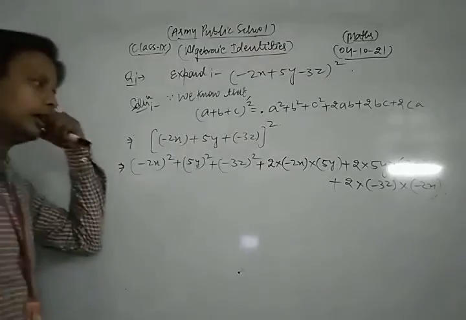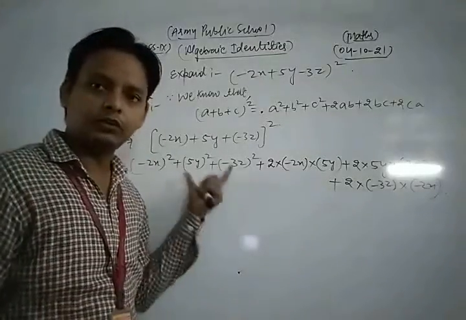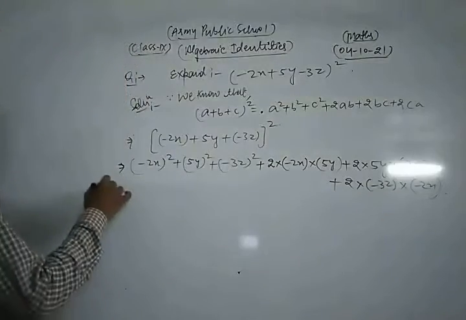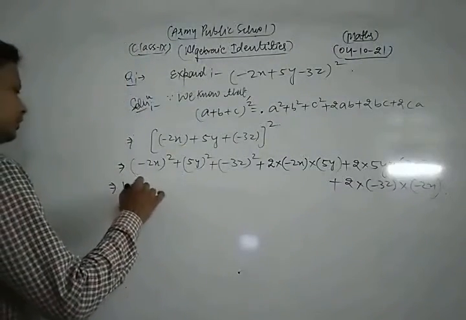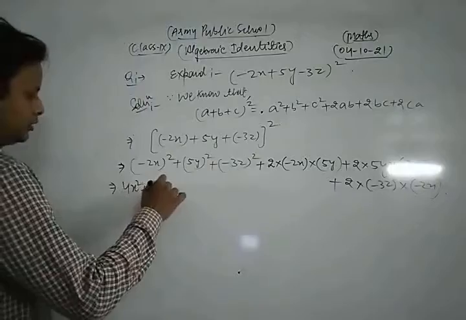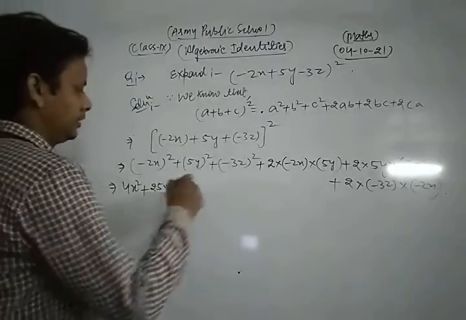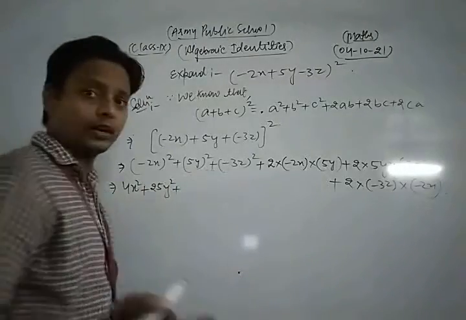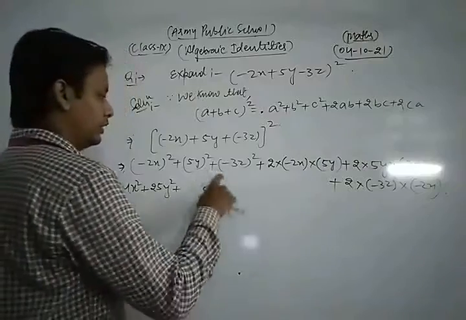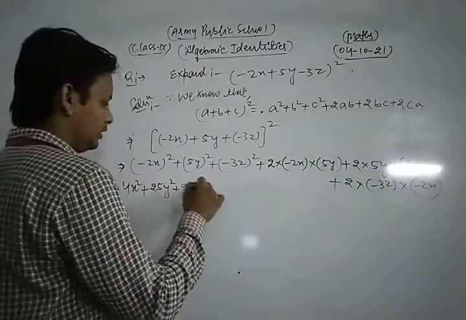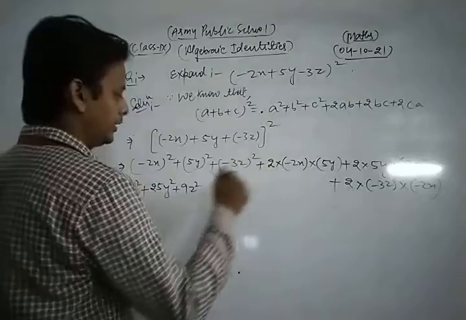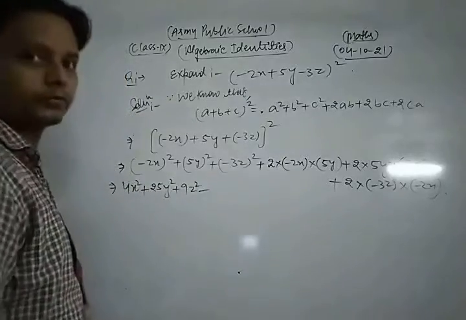So first of all, dear student, we put all the values in the identity. Now we expand it. 2 squared, this is 4x square. This is 25y square. Here plus 3 squared, because minus square is converted into plus. So here 3 squared, this is 9z square. And plus, minus minus.